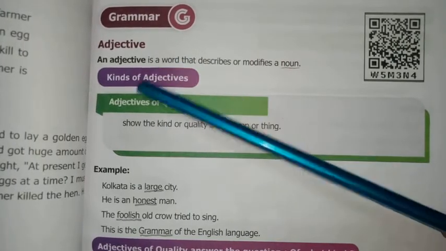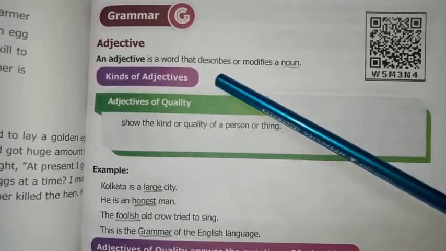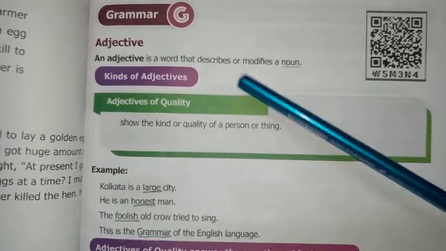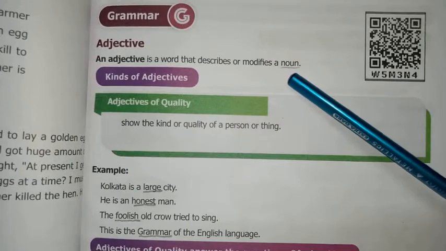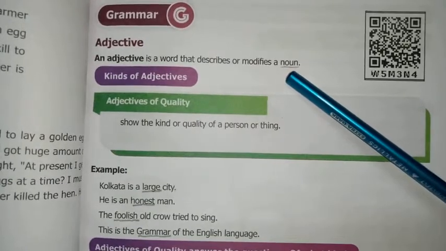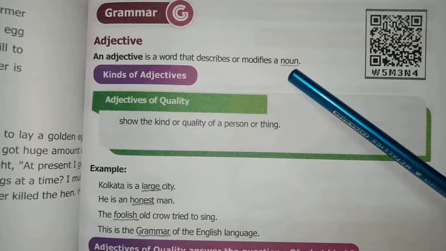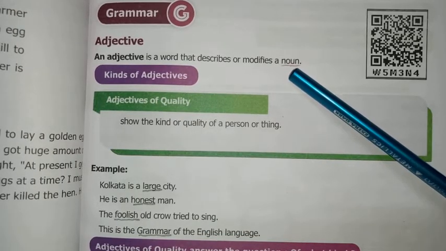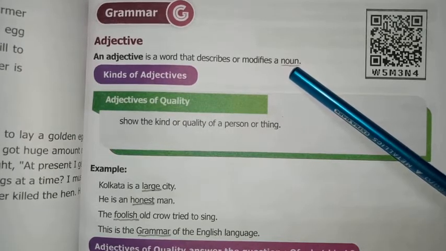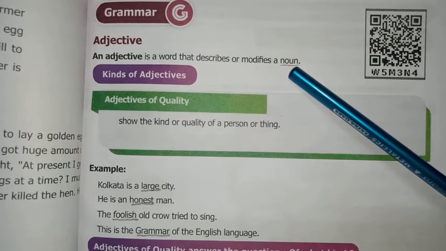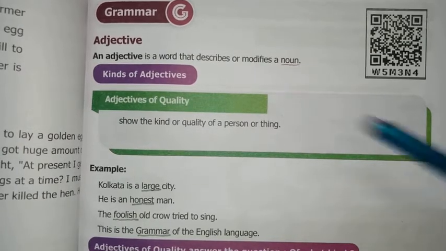Adjective. An adjective is a word that describes or modifies a noun. Kinds of adjectives are adjectives of quality, adjectives of quantity, adjectives of number, demonstrative adjectives and interrogative adjectives.